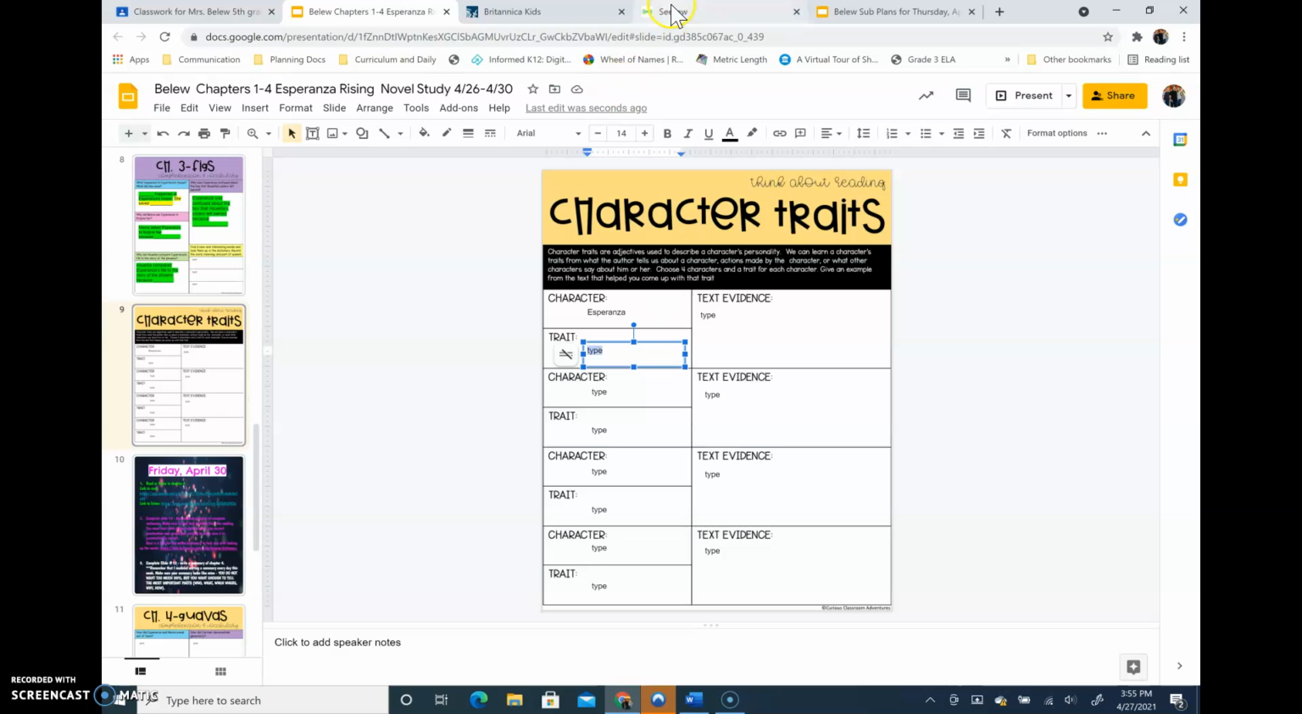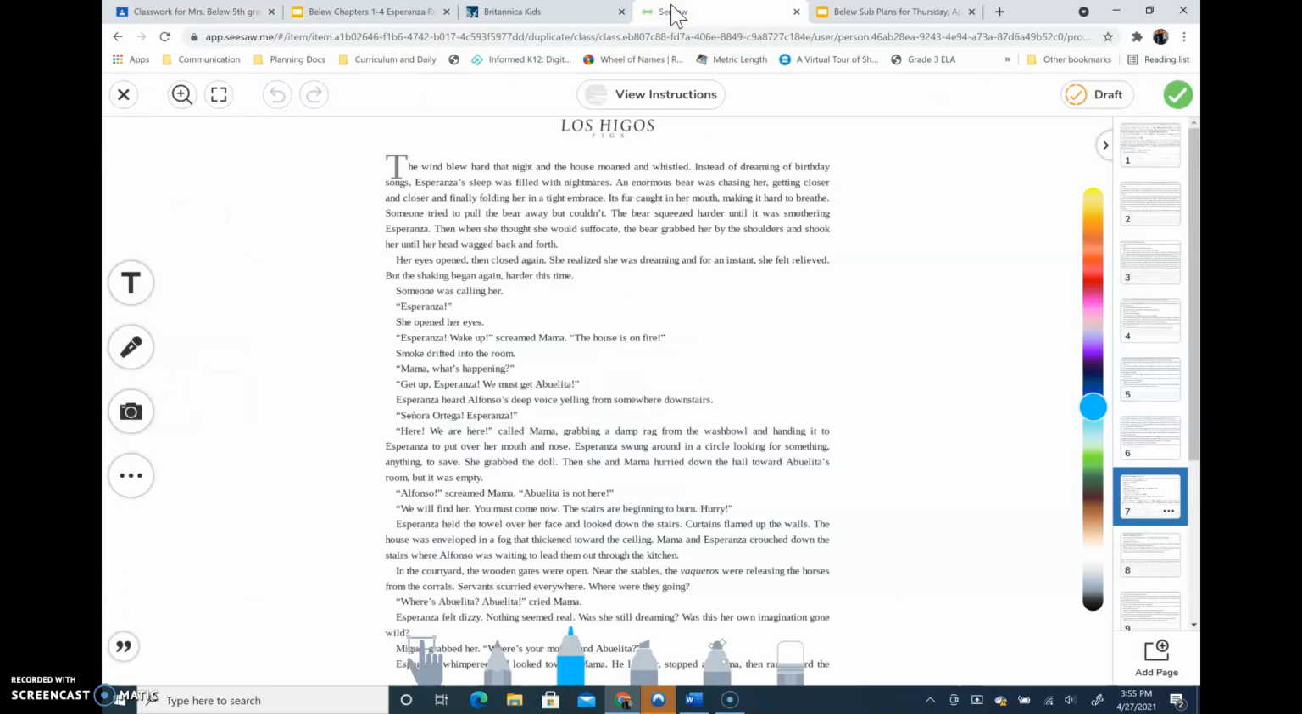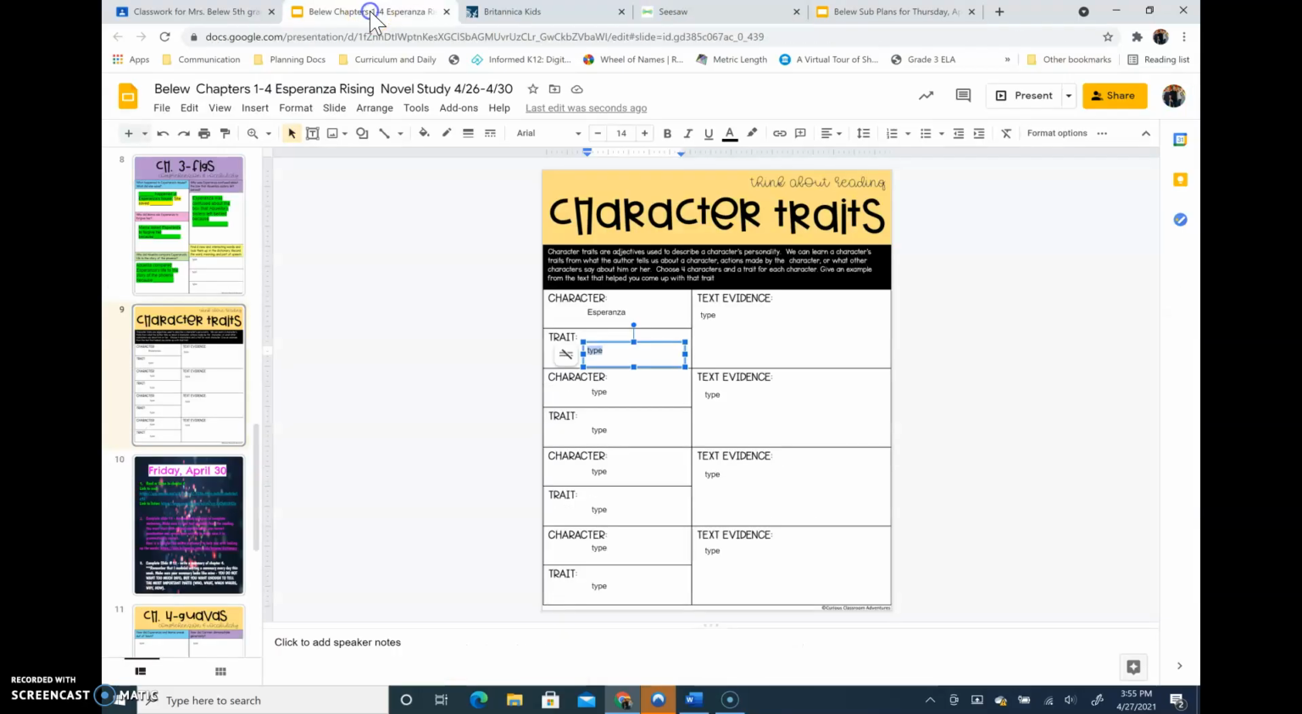And then you're going to look back in the text. It can be from chapter 1, chapter 2, or chapter 3. And you're going to enter the text evidence. Remember to use text evidence language. You can say, in chapter 1, the text stated, and then tell me. Or in chapter 3, page 4, the author said.